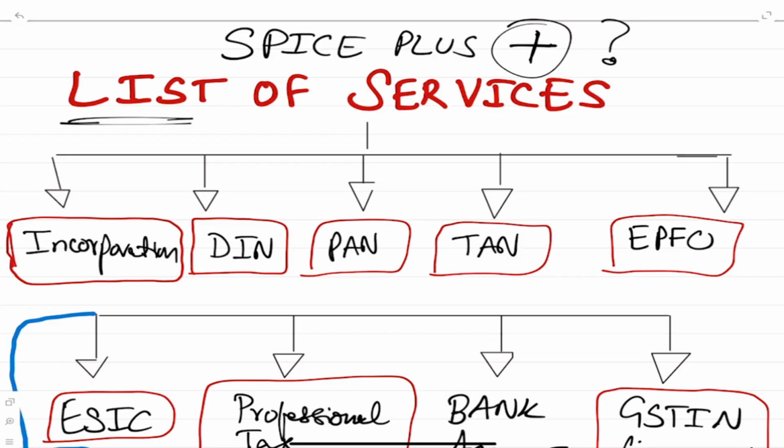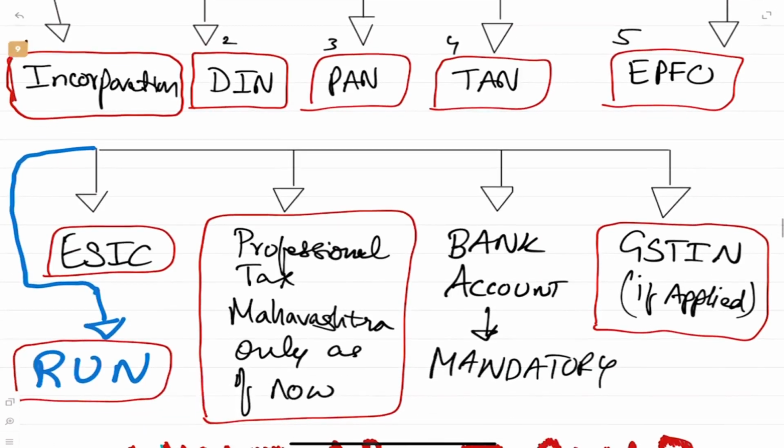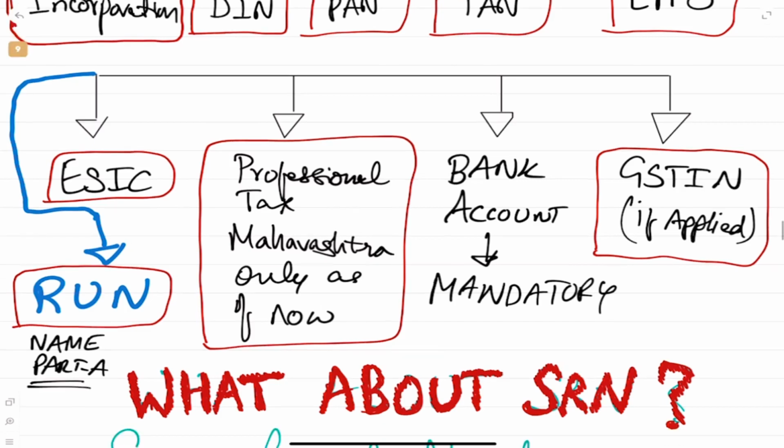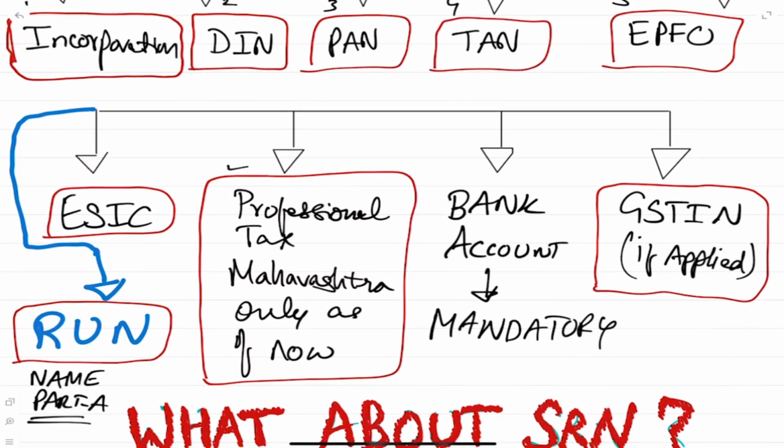Yes? Now we go to what services we have in this SPICe Plus. We have incorporation, DIN, PAN, TAN, EPFO (Employees Provident Fund), Employees State Insurance, then RUN. What is RUN? Name, correct? I told you, no? Part A we have, I even showed you the practicality. We applied for a name and we tested, right? Then professional tax, this is for Maharashtra only as of now. I'm sure other states will follow.